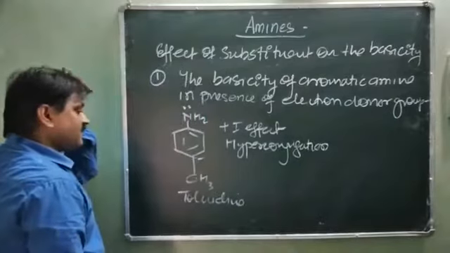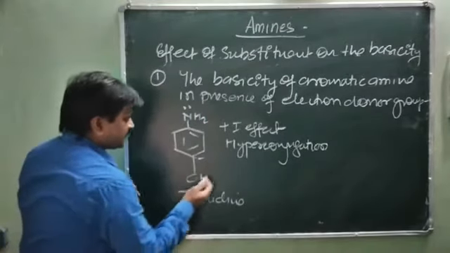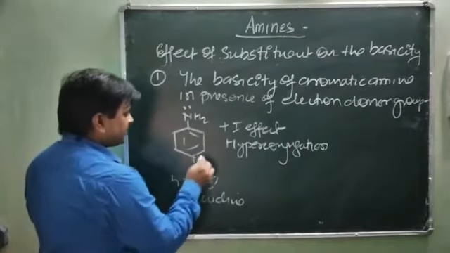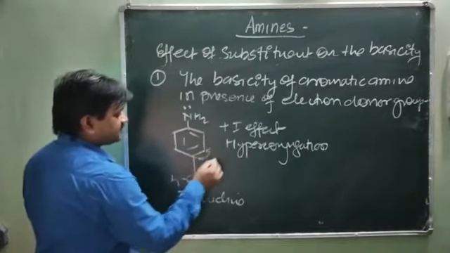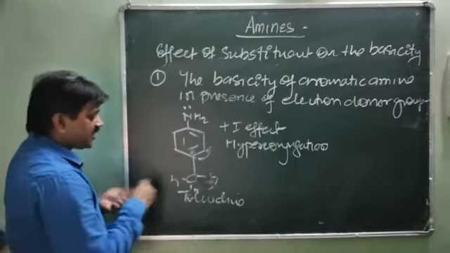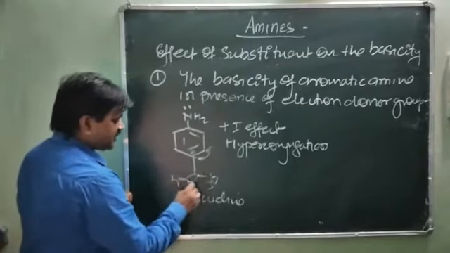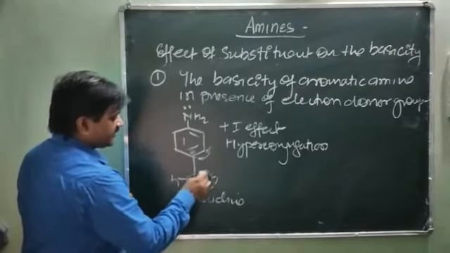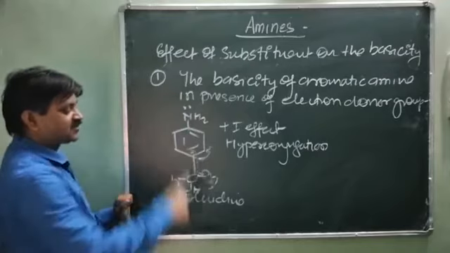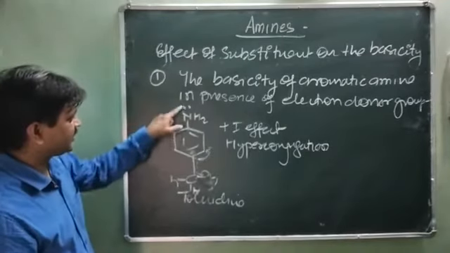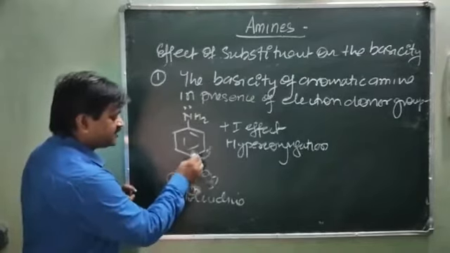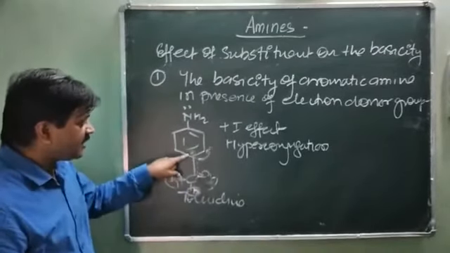You will see here this carbon, similarly you can write it this way: H, H and H. Whenever the electron disperses this side, it becomes negative and this becomes positive. So this carbon, due to the presence of 3 protons, 3H, gets the electron here and donates the electron. This carbon becomes positively charged, so there is no need to get the electron from the nitrogen atom. So 3 times it donates the electron at the benzene center whenever it is present at the para position.